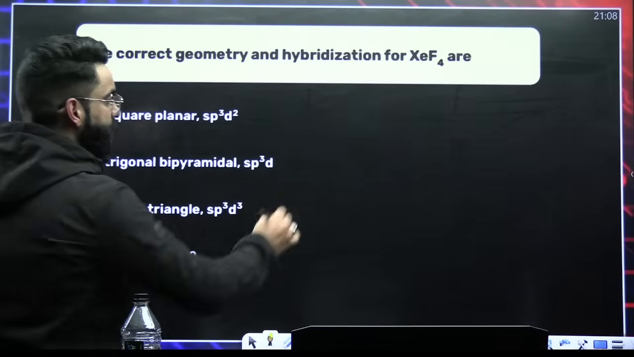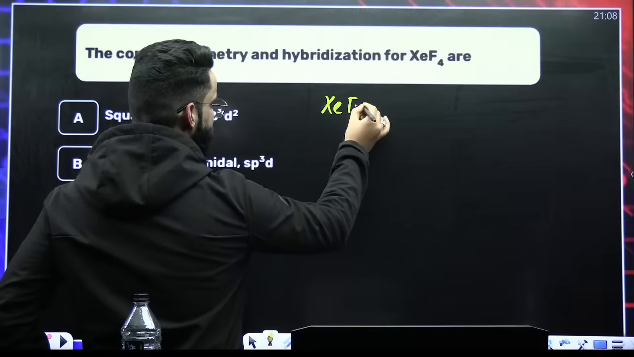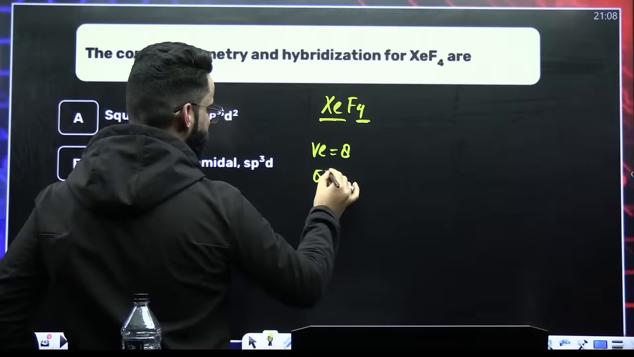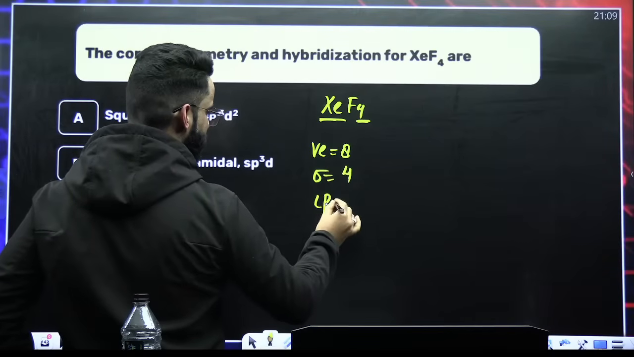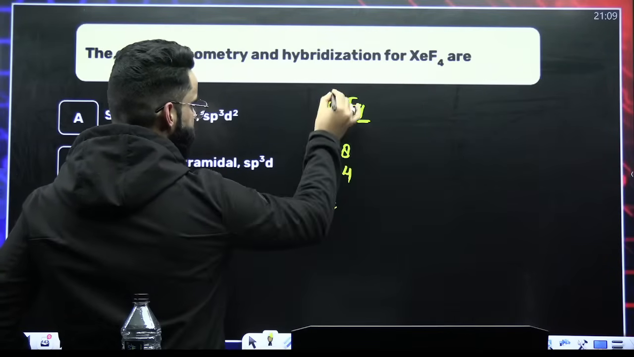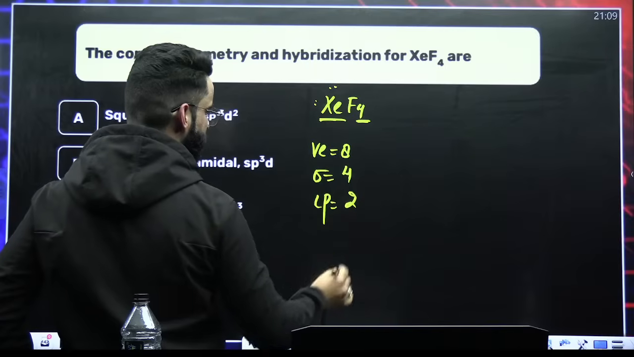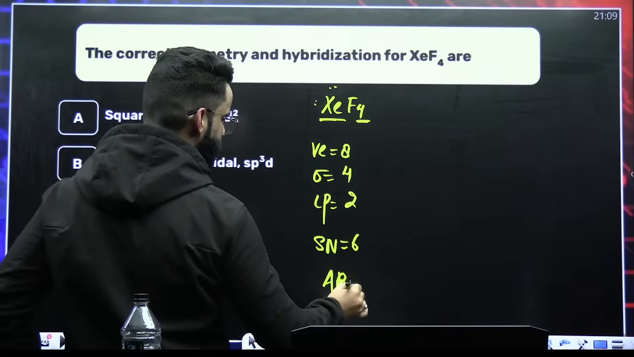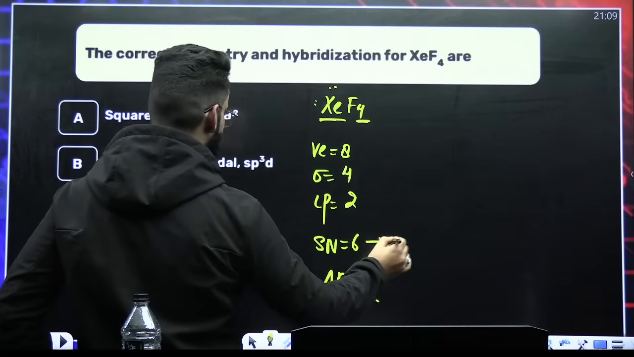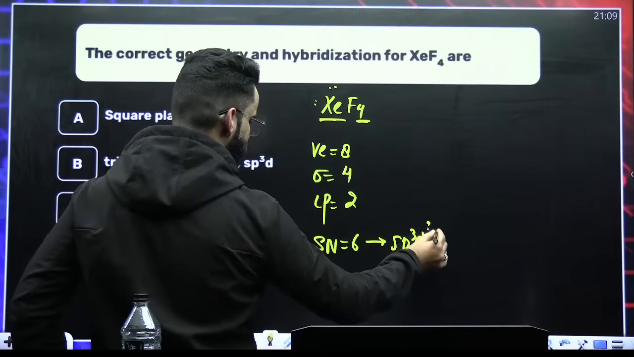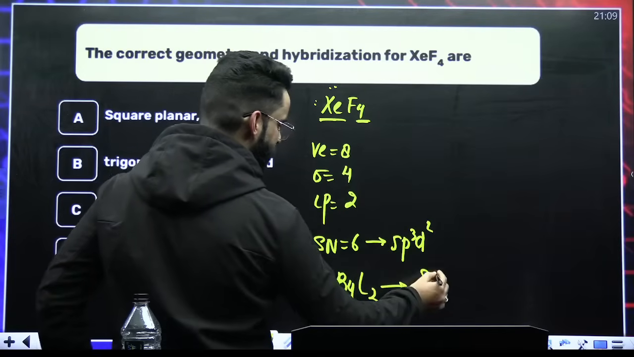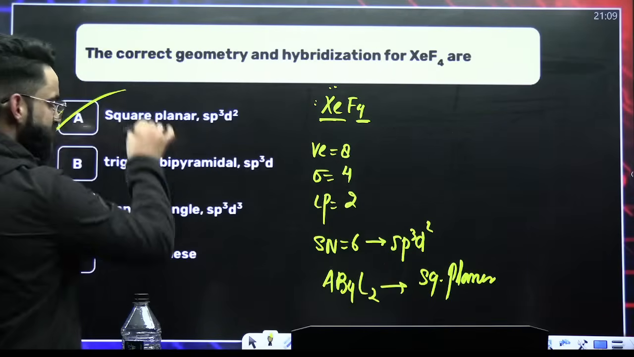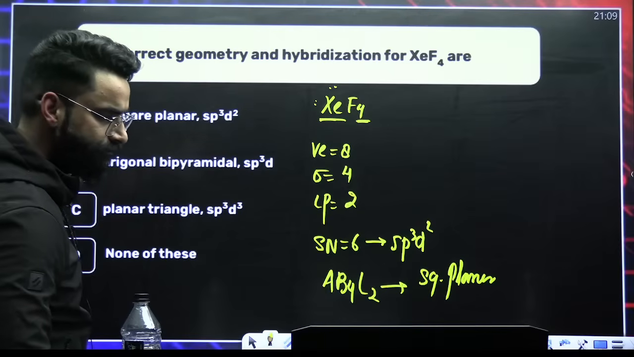Talk about XeF4. How many valence electrons with xenon? 8. How many surrounding atoms? 4. So 4 sigma bonds. How many lone pairs on xenon? Out of 8 valence electrons, 4 are used. So there are 4 left in the form of 2 lone pairs. So steric number is 4 plus 2, 6. Type of the molecule is AB4L2. Hybridization is going to be sp3d2. AB4L2 is going to be square planar. Again, we have discussed this. It's option A.